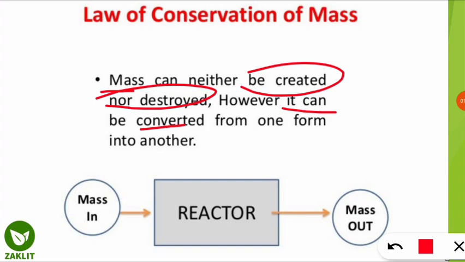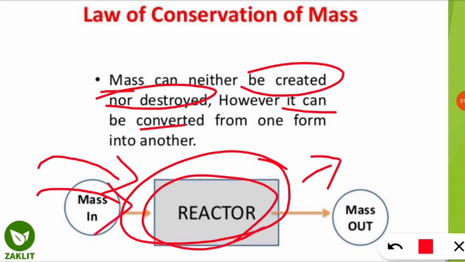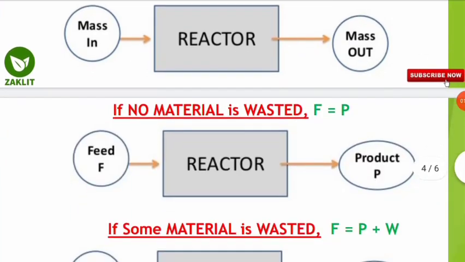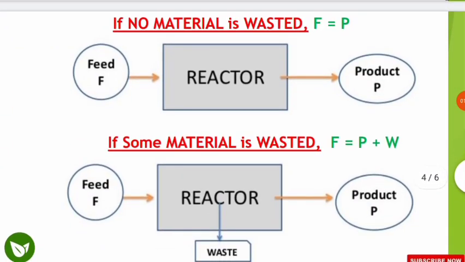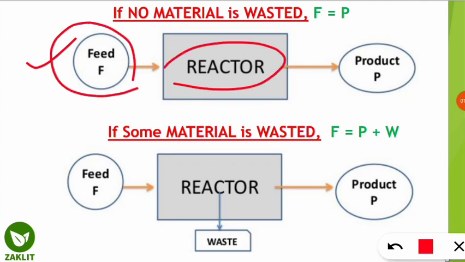Now we will understand from this example. If any mass is in, that means you should assume raw materials are provided to a reactor in which the reaction takes place, then the mass is out. So according to this, mass can neither be created nor be destroyed. The basic idea is mass is provided, this is the raw material, then it reacts inside the reactor, then some mass comes out. So we'll see what kind of mass is generated. The first case we will take is the reactor, where we say feed. That means we are feeding the reactor with some reactants. It can be any reactor for any reaction.